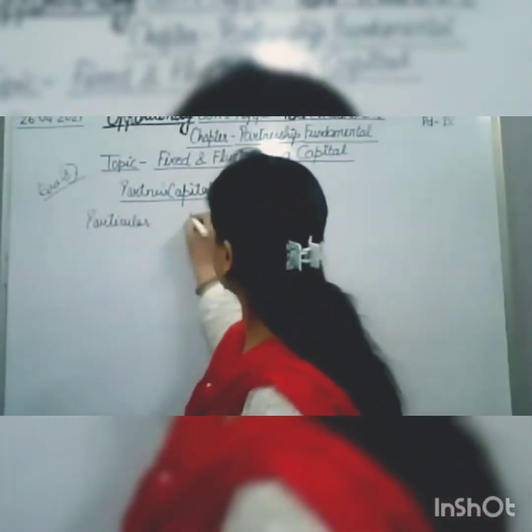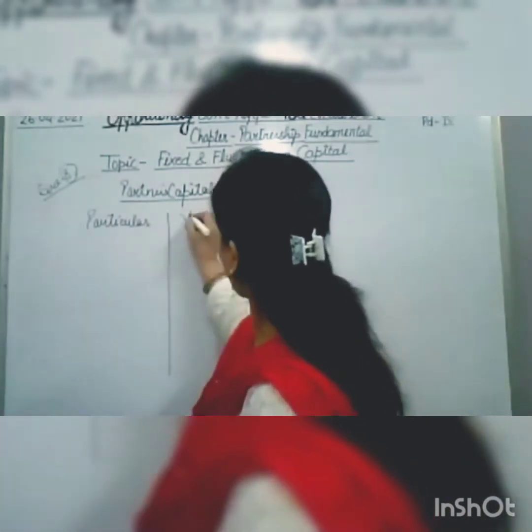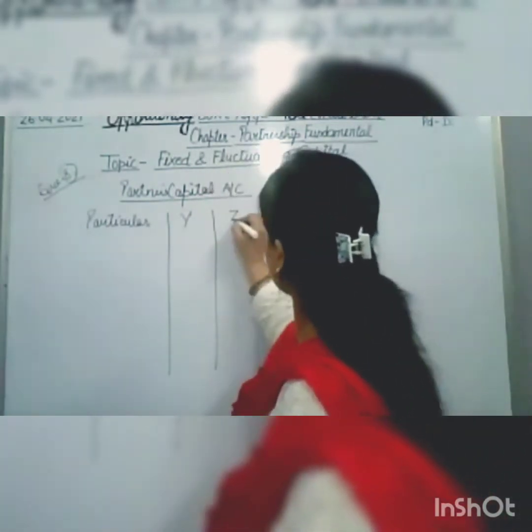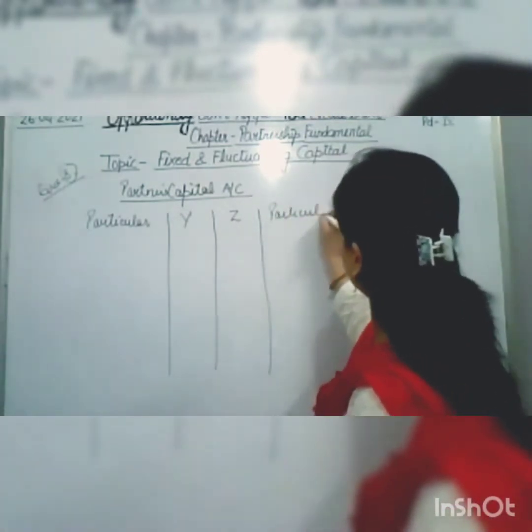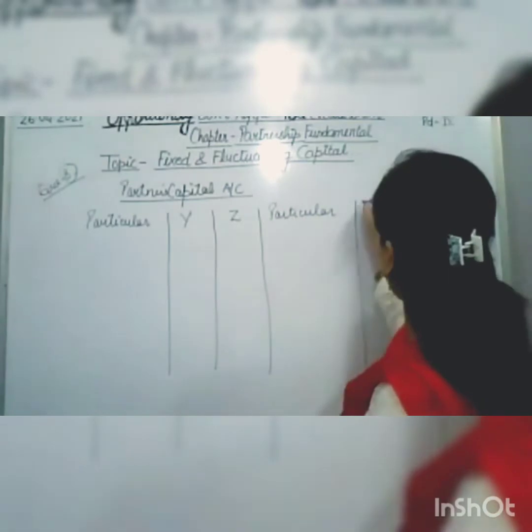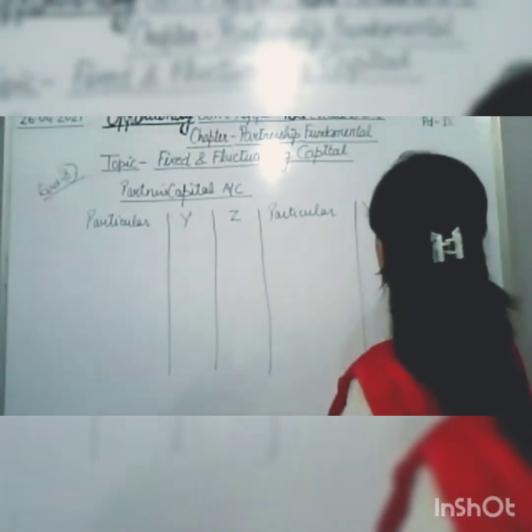Particulars, Y, Z, again particulars, Y and Z.